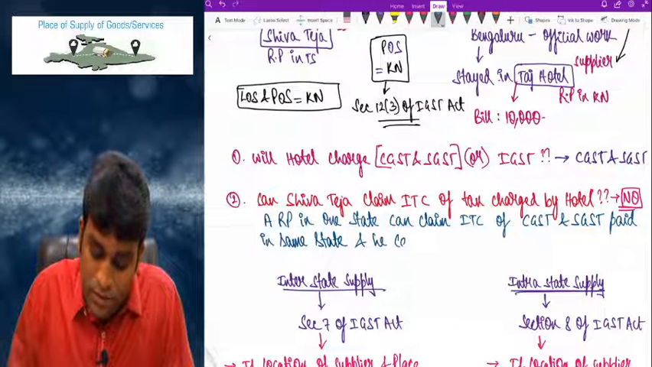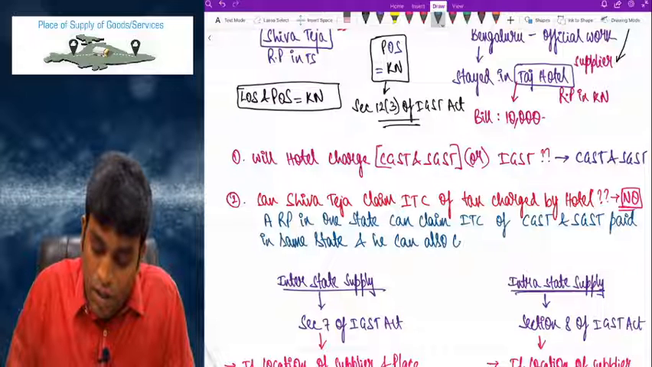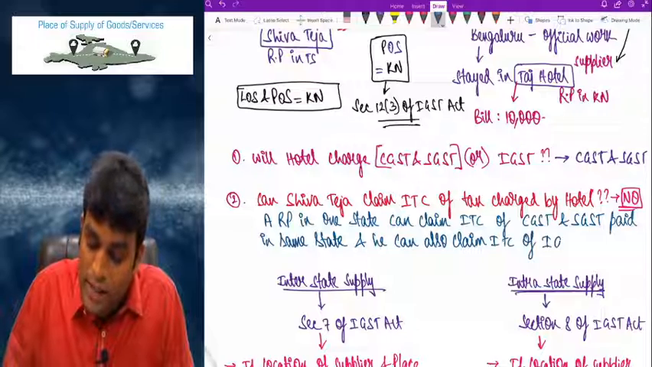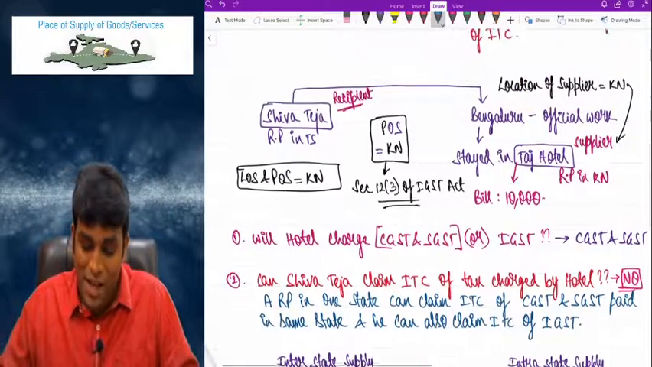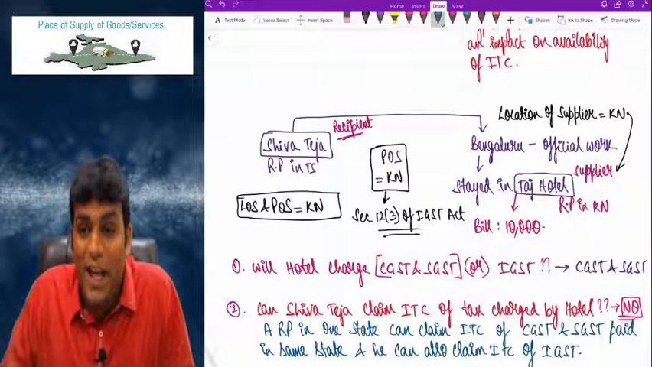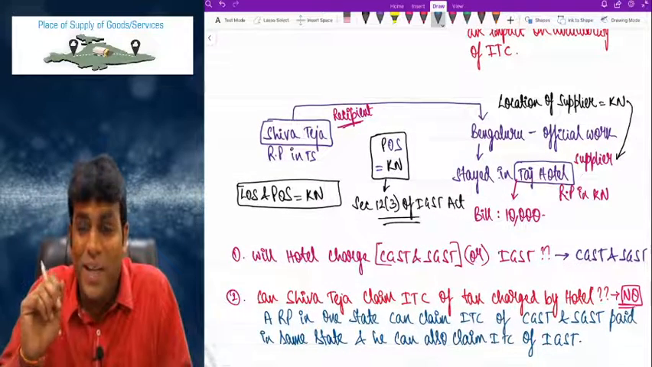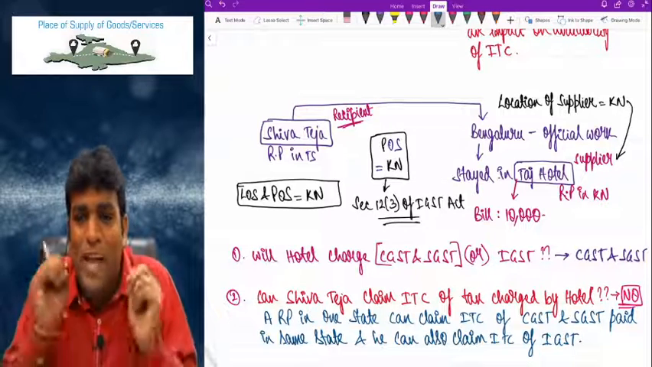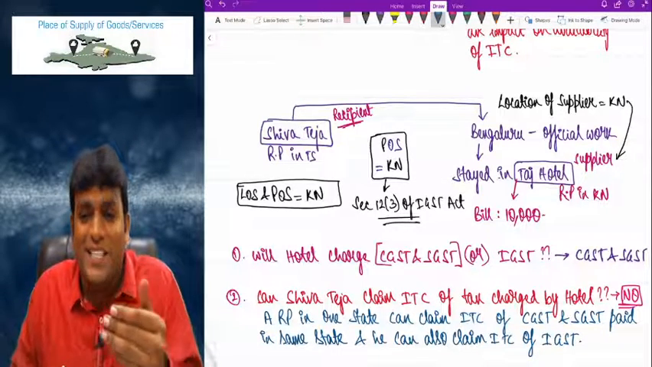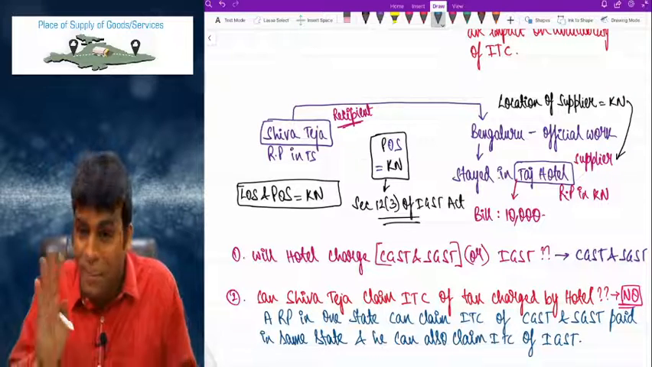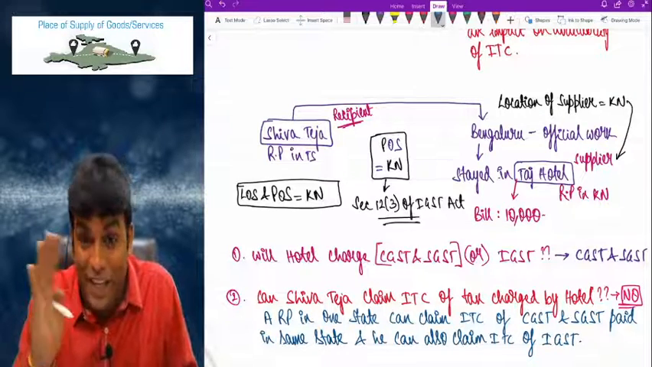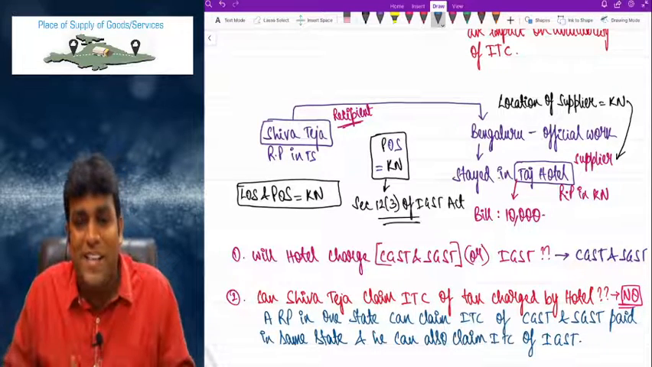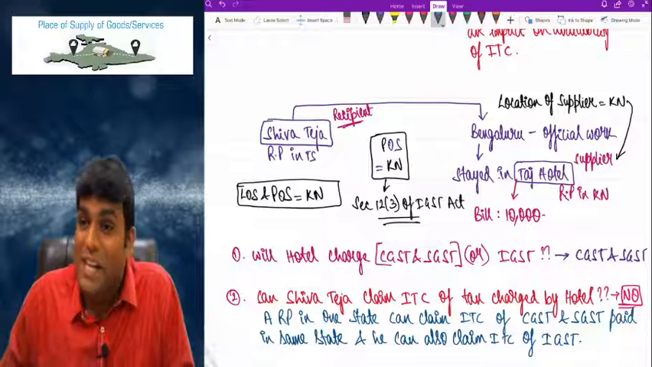And he can also claim input tax credit of IGST, my dear friends. Sir, what he can take credit is only a registered person in one state. One more time I repeat, sir. A registered person in one state can claim input tax credit of the CGST and SGST paid in the same state. That means, what is the concept? Listen very clearly, sir. Shiva TEJA is a registered person in which state? Shiva TEJA is a registered person in Telangana state.